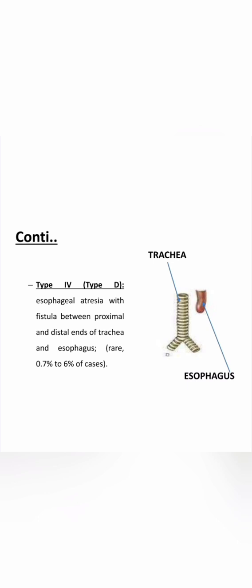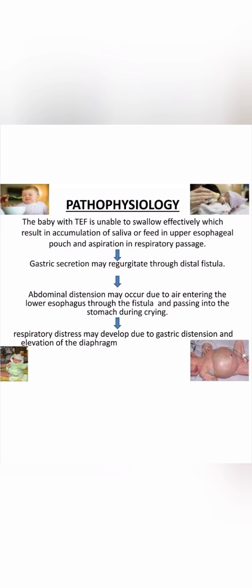It occurs in 4.24% to 7% of cases diagnosed with this type of esophageal atresia.